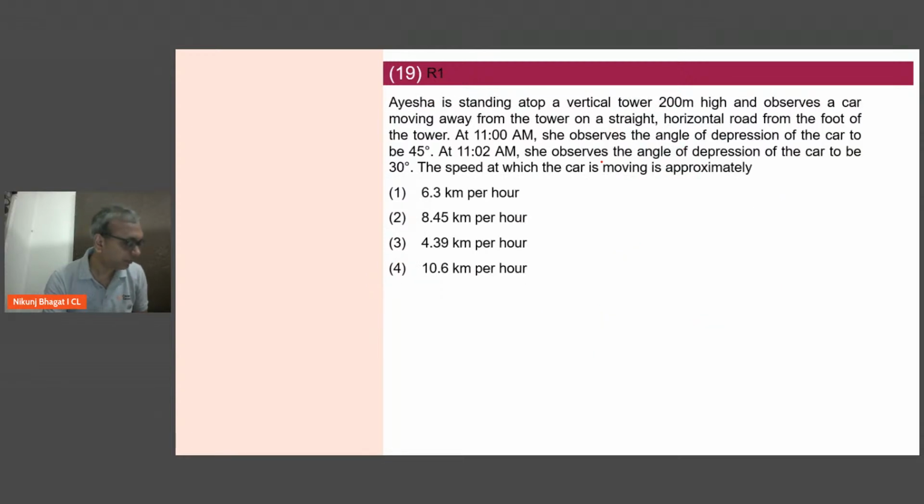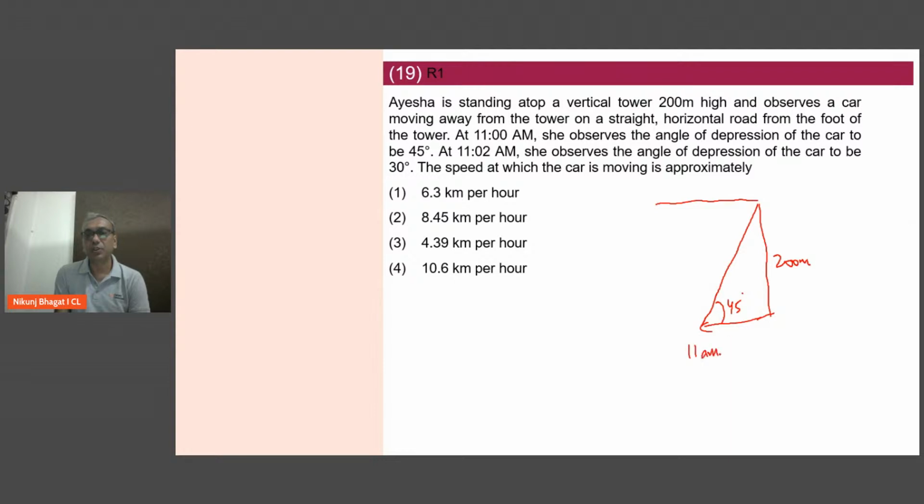Moving further, typical heights and distance question. Vertical tower 200 meter high. Observe a car moving away from the tower on a straight horizontal road from the foot of the tower. At 11 a.m., the angle of depression of the car is 45 degree. So angle of depression means this is 45. Therefore, this is also 45. So at 11 a.m., this is the situation, and this distance is 200 meters.